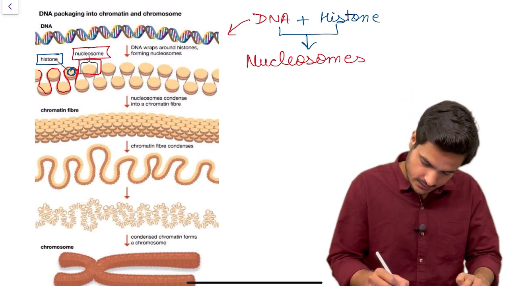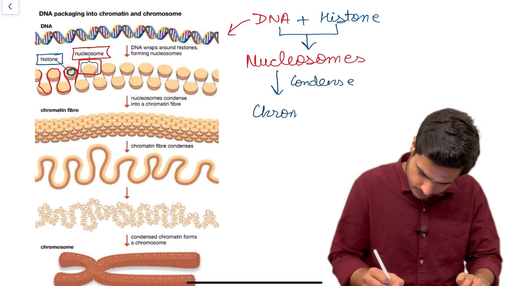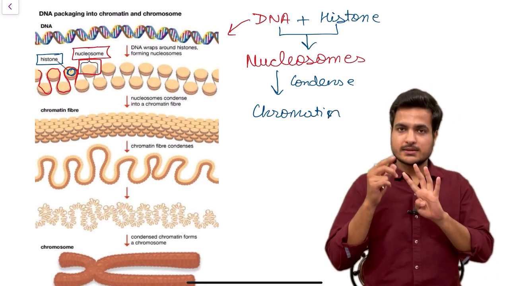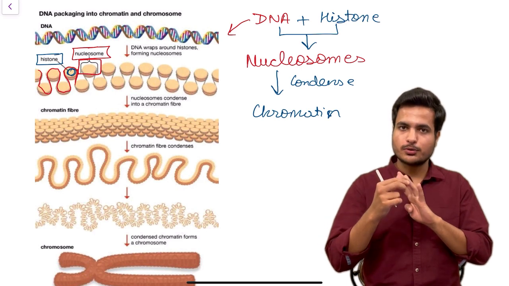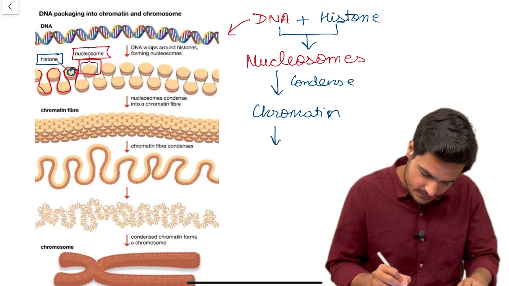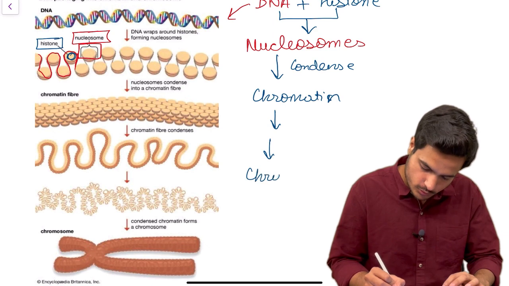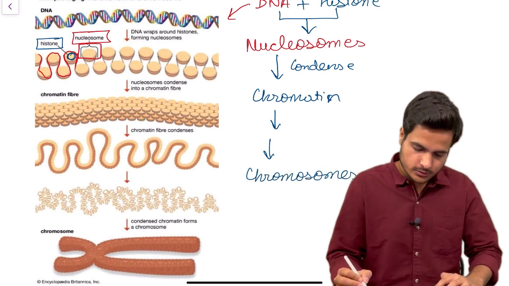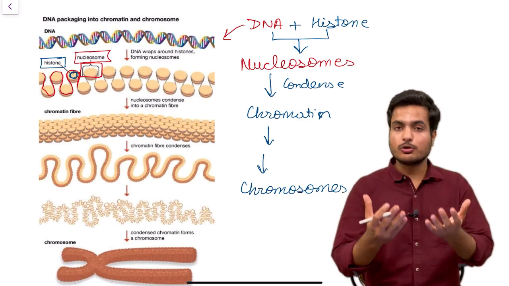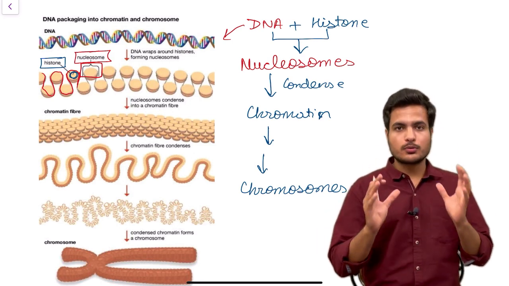These nucleosomes condense. When they condense, they form chromatin fiber. We have already discussed that chromatin fibers contain four important things: first one is DNA, then histone proteins, then non-histone proteins, and the fourth one is RNA. This chromatin further condenses in different shapes and ultimately results in the formation of chromosomes. So the packaging of DNA is clear to you. First of all, DNA combines with histone proteins to form nucleosomes. Nucleosomes condense to form chromatin. Chromatin further condenses to form chromosomes.